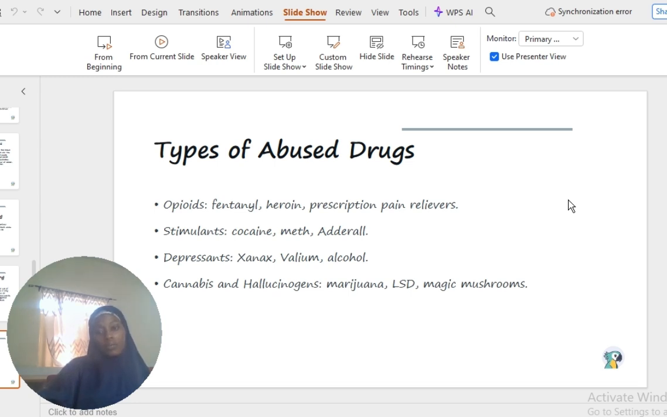Examples of these stimulants, we have cocaine, we have meth, or you can say methamphetamine, or in the street name is ice or crystal. Now, depressants are those that make the person slow. They depress the CNS, the central nervous system. The person becomes very slow, or you see them sleeping. We talked about it in class. We can have Xanax, Valium, even alcohol.